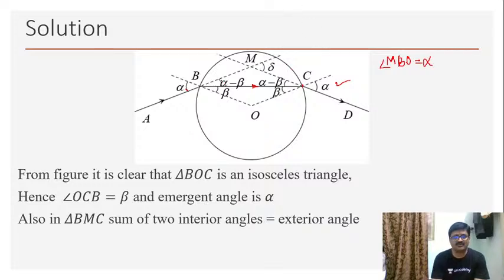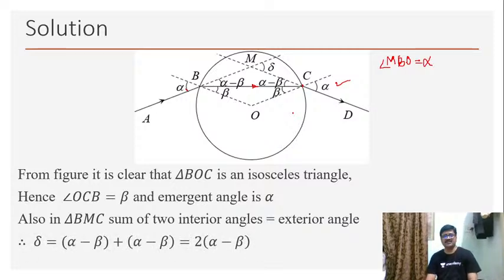That's all. So the sum of two interior angles in triangle BMC, alpha minus beta, is equal to the exterior angle. What is the exterior angle here? The exterior angle is delta. Okay, so thus I can comfortably write this as delta is equal to alpha minus beta plus alpha minus beta, that is equal to 2 into alpha minus beta. So delta is equal to 2 into alpha minus beta is the required answer, my dear students.